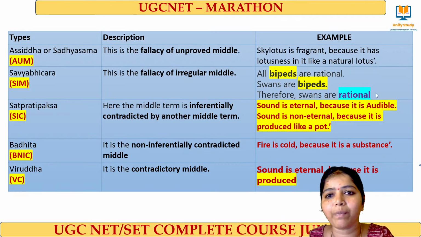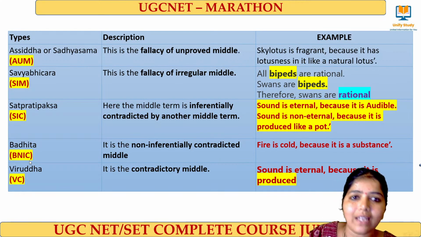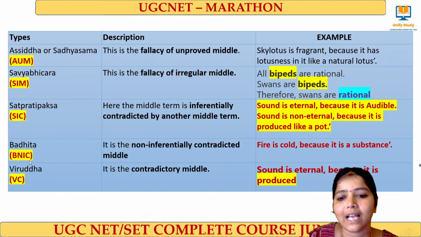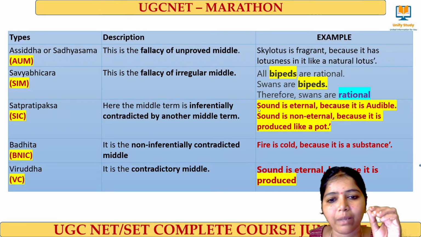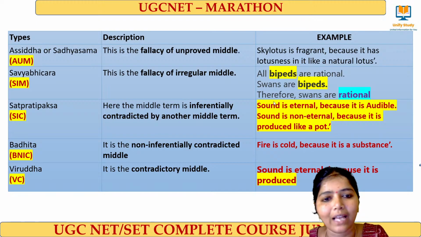Okay, so Hetvabhasa is nothing but the fallacy that we do. What are the different types of fallacy with respect to Hetvabhasa? Asiddha fallacy, Savyabhichara fallacy, Satpratipaksha fallacy, Badhita fallacy and Viruddha fallacy. What do you mean by Asiddha fallacy? Whenever the middle term, the reason term, cannot be proved, then we call it an Asiddha fallacy.